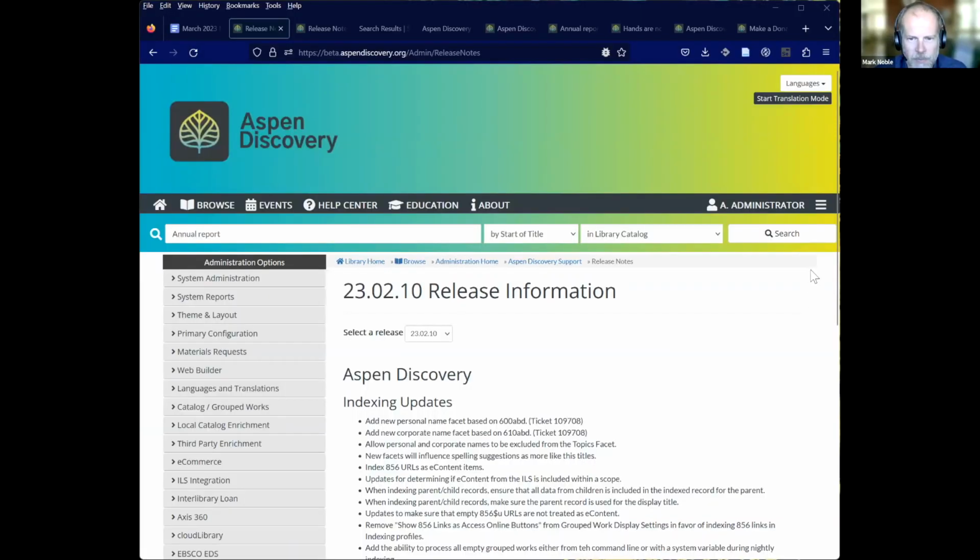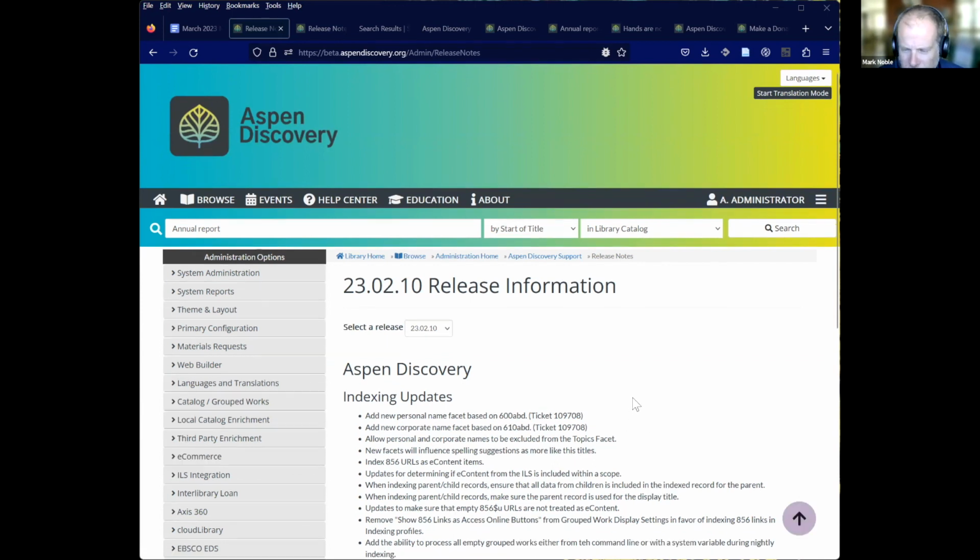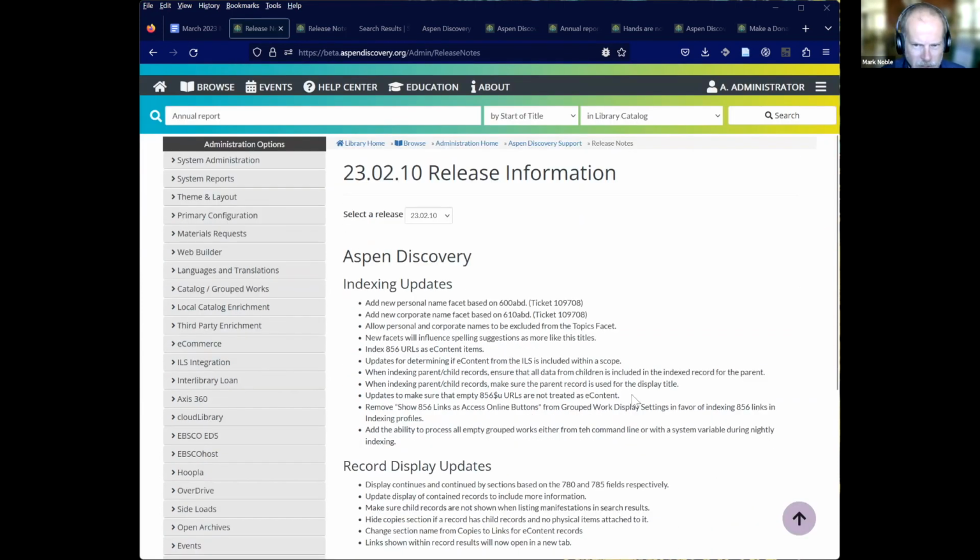We start as we always do with the Aspen updates, in this instance for 23.03, although this has release notes for 23.02.10. So 23.02.10 was a special release that we did for one of our partners. They had a conference coming up and had a bunch of special needs that needed to get done, so we wanted to make sure that we got those done for them. There are lots of cool things in this release that we wanted to call out.